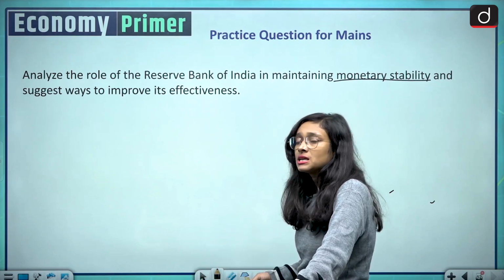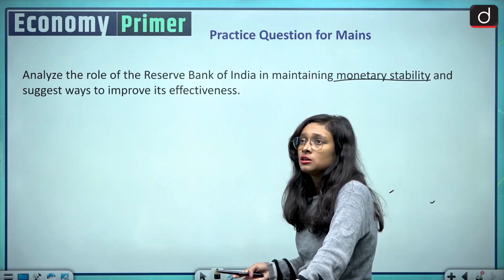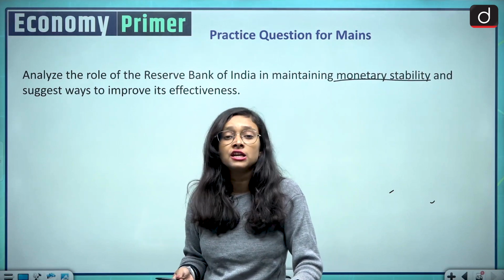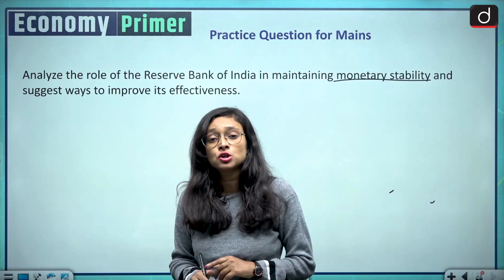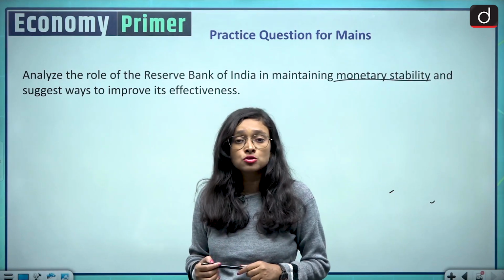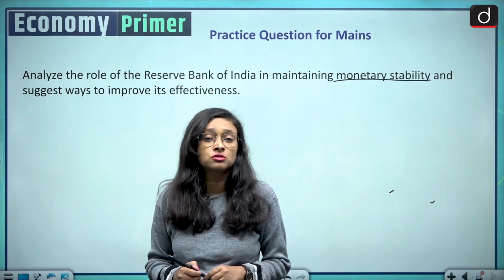But there are loopholes, and the first loophole is that despite having several measures, it is unable to control high inflation, and many people are affected by it. So it needs effective measures to control high inflation, and they should reach the lower strata of society.